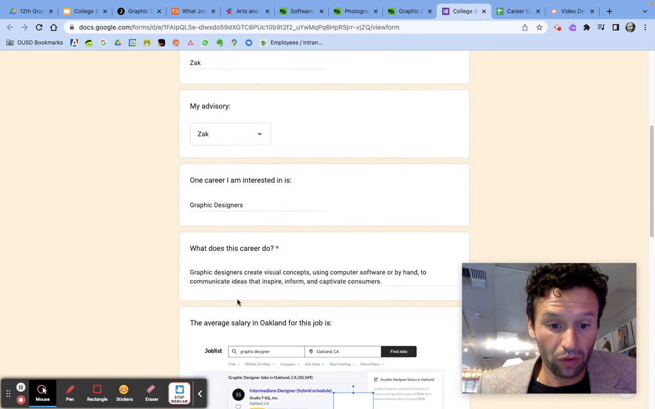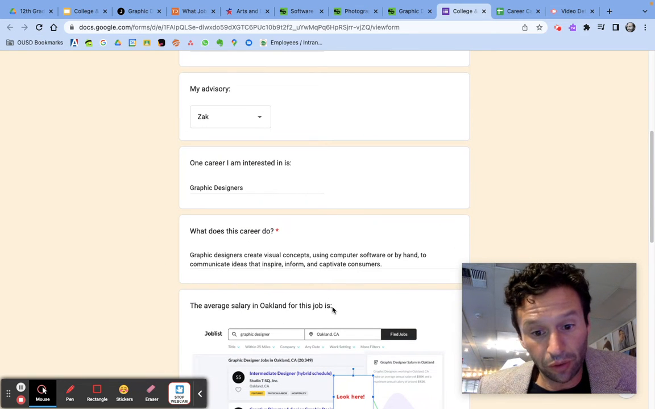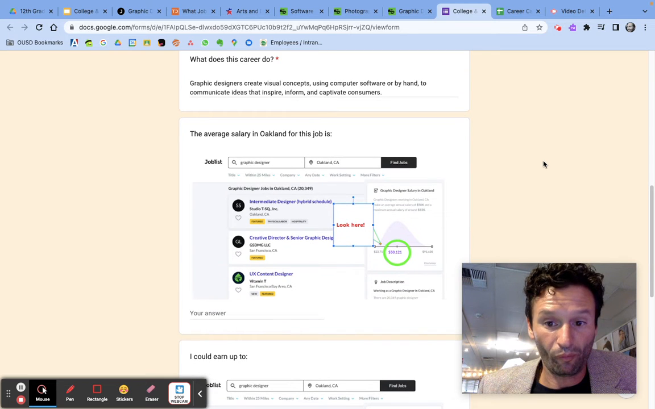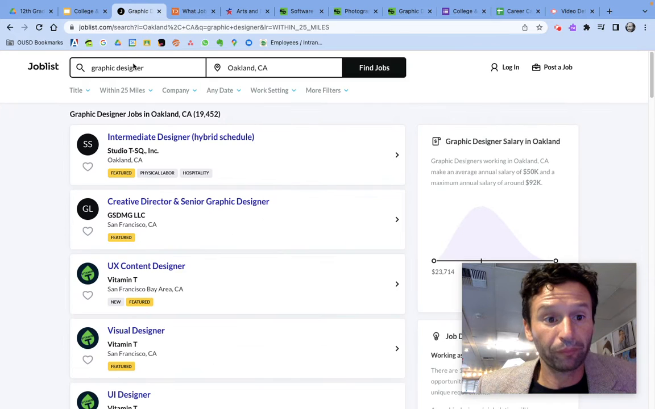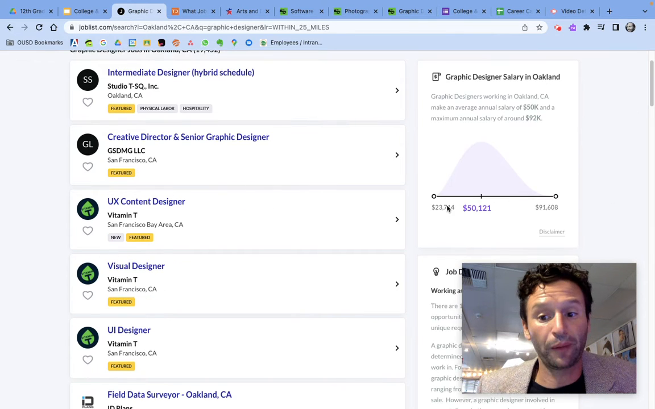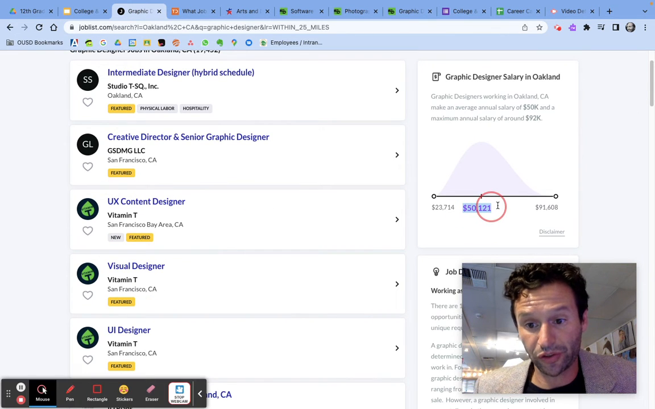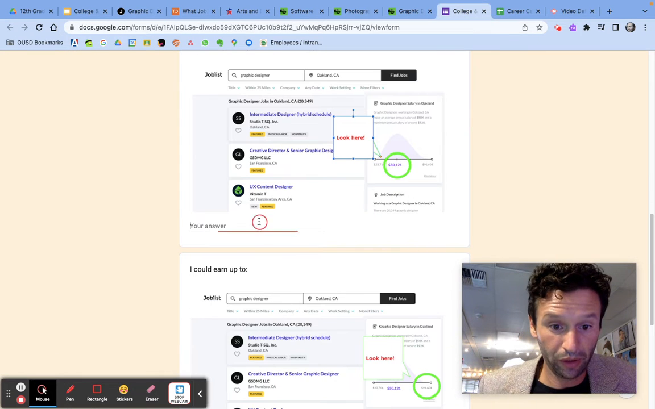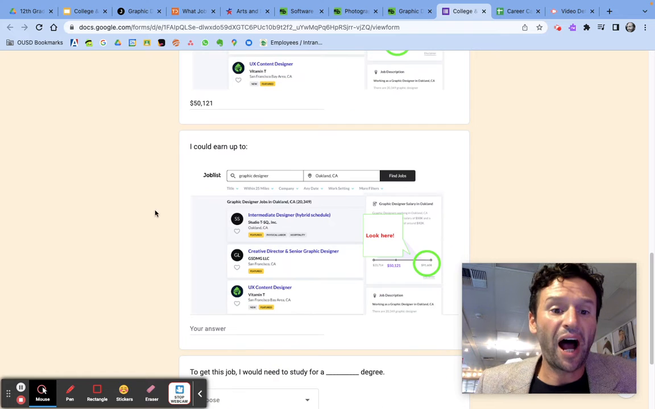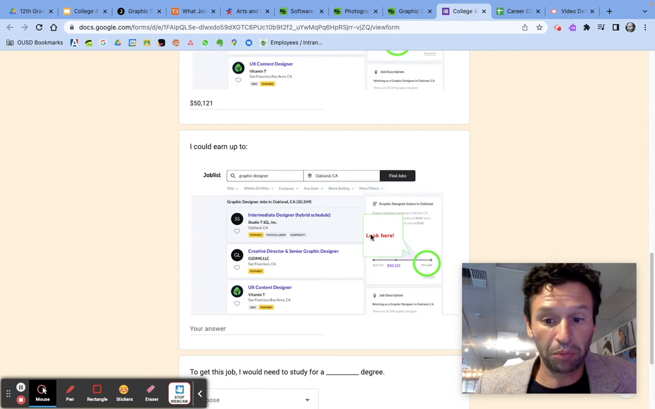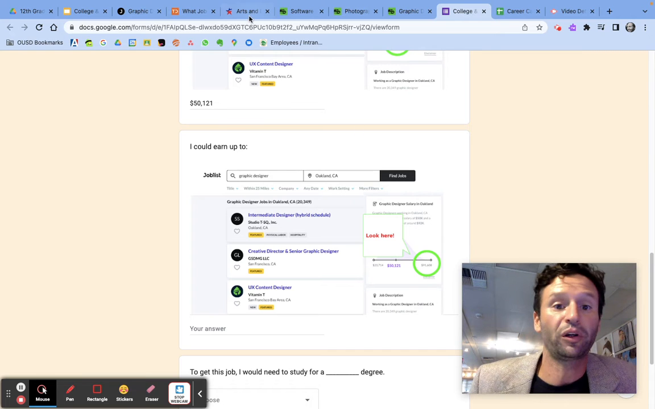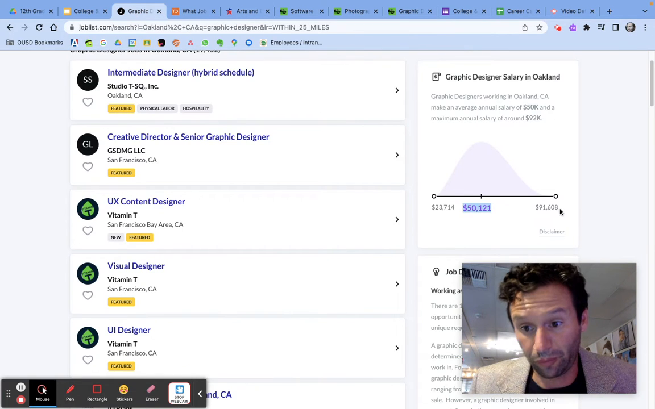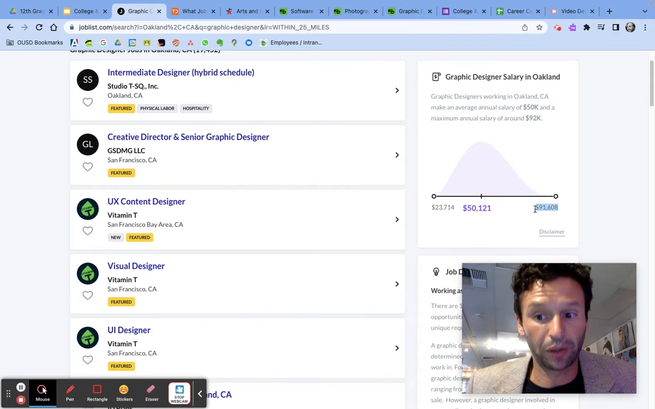Okay. The average salary in Oakland for this job is, I'm going to look that up. So I'm going to look up graphic designer. I already did that. Average salary is this right here, $50,000. I'm going to paste that right here. This says I could earn up to, and that means I could make as much money as, and now again, I'm looking here. So I'm copying this much money.